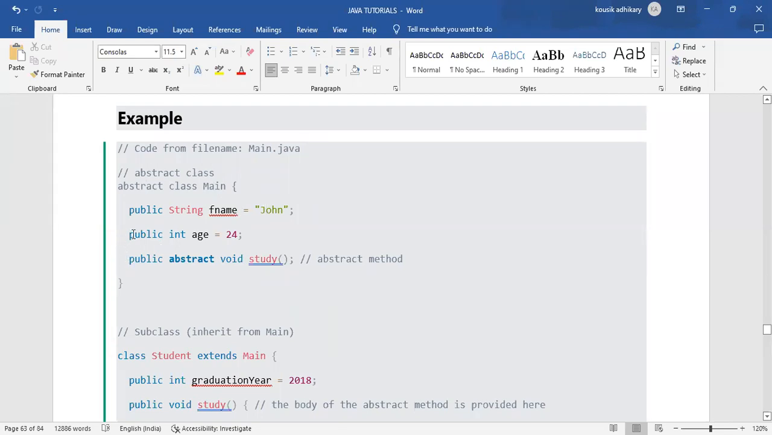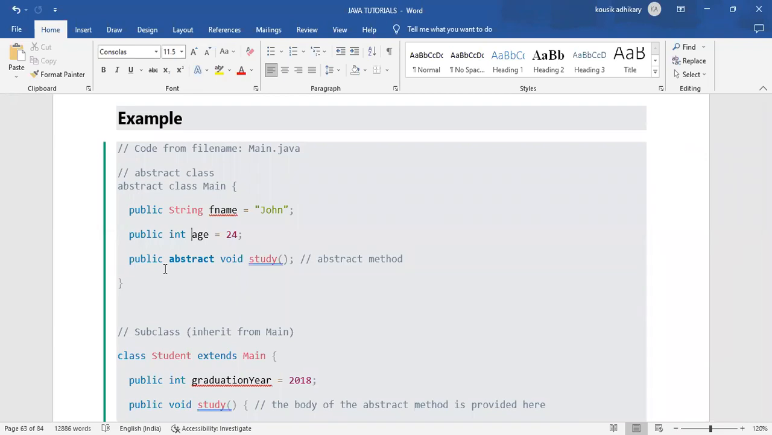Again, I have created a public integer type variable, and age is the variable name, 24 is the value of that age variable. And only within an abstract class can we create an abstract method. Here, we can't create an abstract method in a normal class. So just because this is an abstract class, within it I have created an abstract method by using